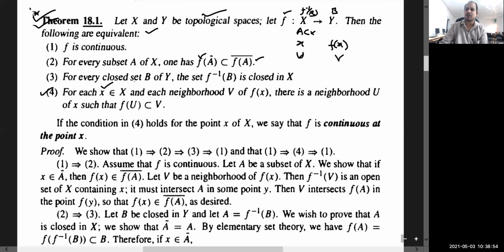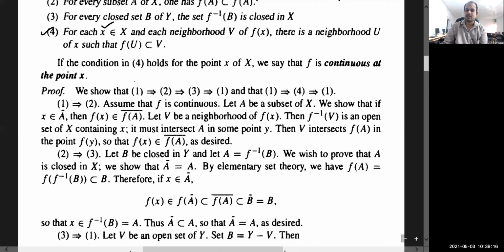And this one is the definition in terms of neighborhoods: for each x belonging to X and each neighborhood V of f(x), there is a neighborhood U of x such that f of U is contained in V. To do Theorem 18.1, the proof is given in very short notation, so for better understanding we need to recall some results from the basics of set theory. I mean, whether this containment or an equality sign holds.